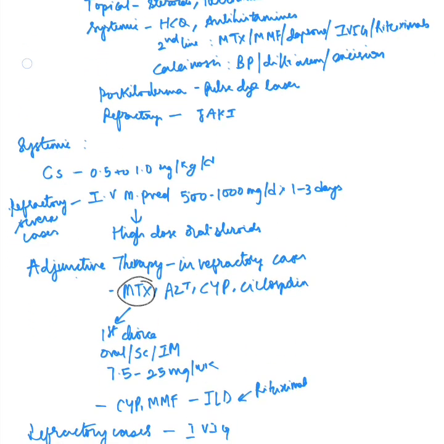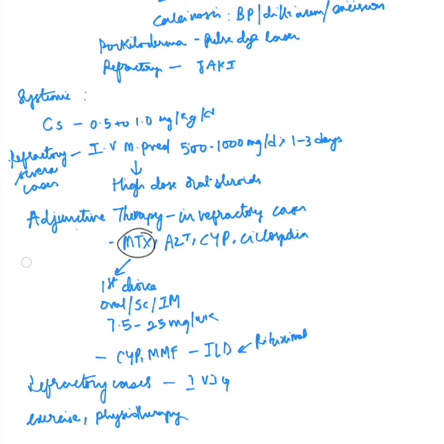Coming to systemic drugs, corticosteroids in a dosage of 0.5 to 1 mg per kg per day should be started, and if there is a refractory or severe case, then IV methylprednisolone 500 to 1000 mg per day for the first 1 to 3 days, followed by high dose oral steroids, is to be tried. And adjunctive therapy is needed in refractory cases with methotrexate, azathioprine, cyclophosphamide, and cyclosporine. Methotrexate is the first choice. It can be given by oral, subcutaneous, or intramuscular routes in a dosage of 7.5 to 10 mg per week, and it can be increased up to 25 mg per week.